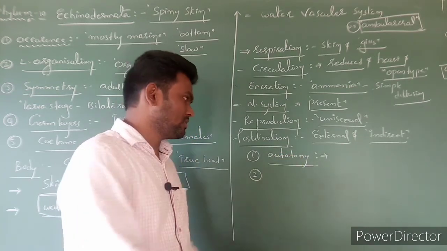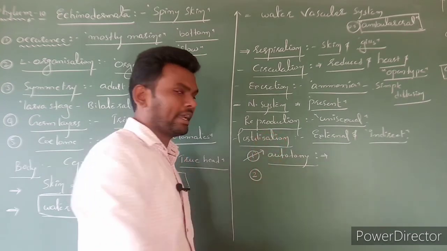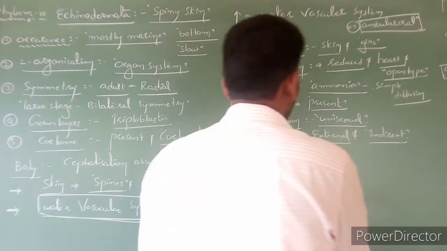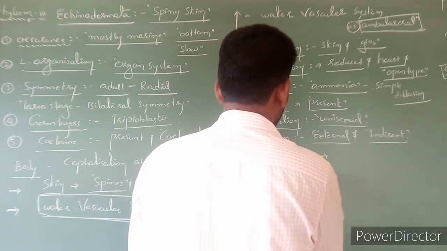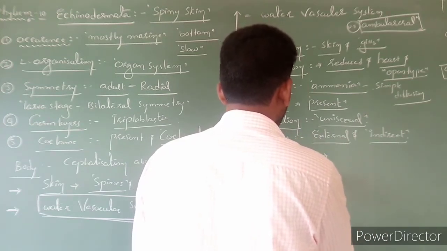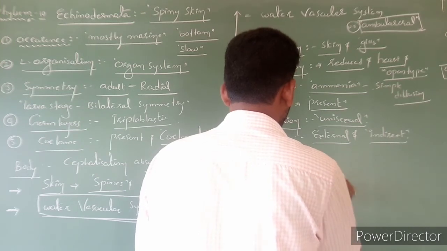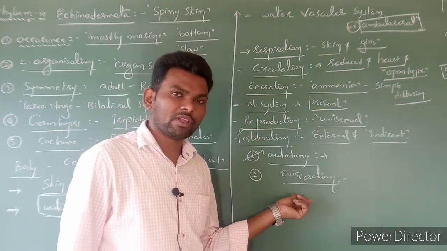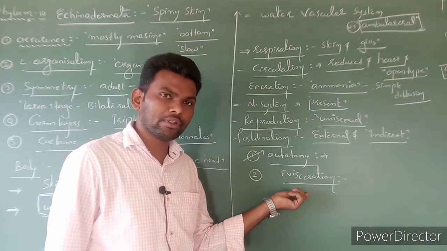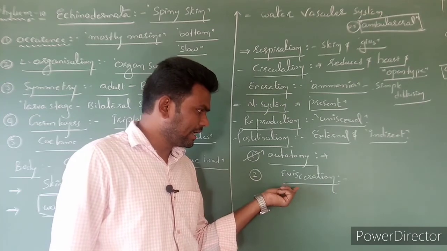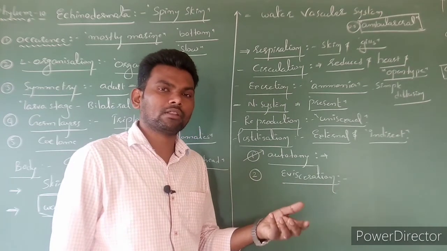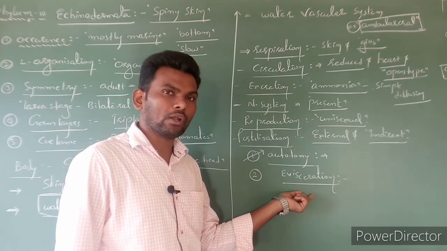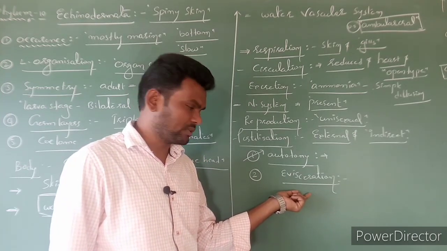So this is a special character we can notice in Echinodermata. Clear? And one more character is evisceration. Evisceration means during fighting or anger, the echinoderms vomit their visceral organs. Such a special character we can notice only in echinoderms.